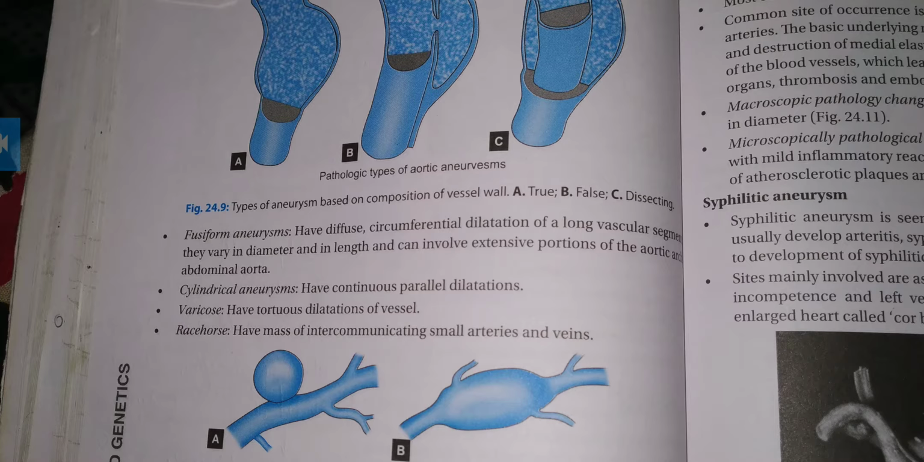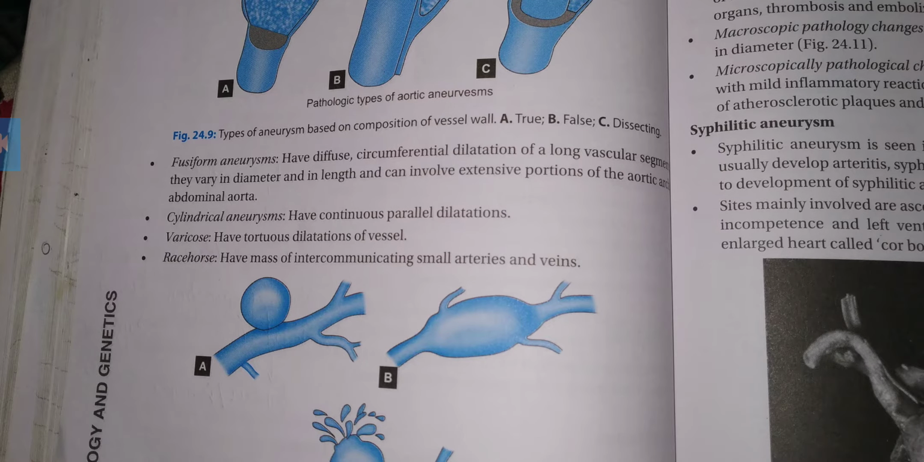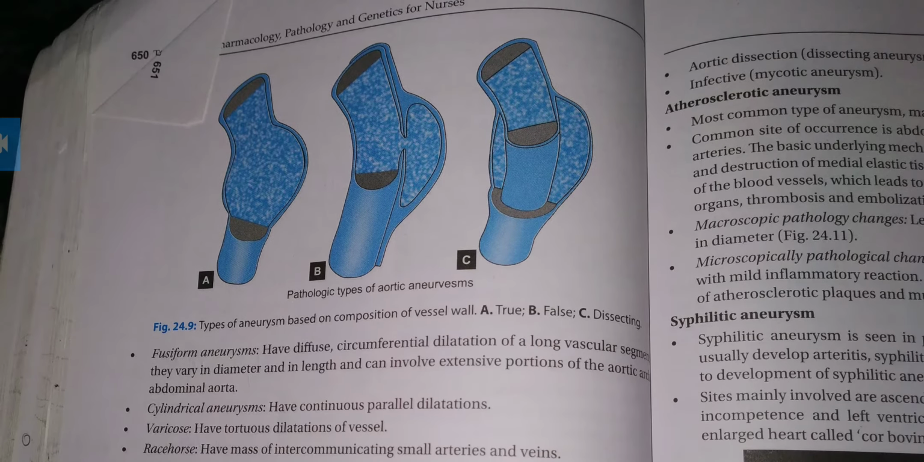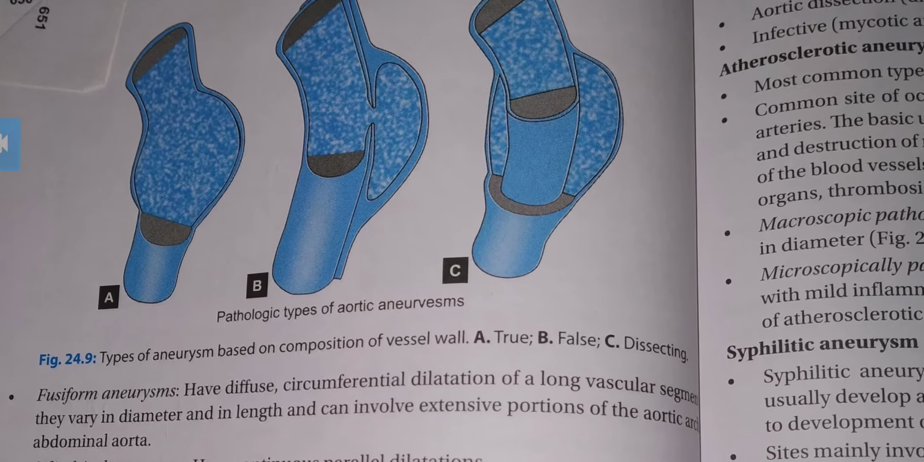Cylindrical aneurysm has continuous parallel dilations. Then varicose has tortuous dilations of vessels. Then racemose has a mass of intercommunicating small arteries and veins. So you can see the diagram.